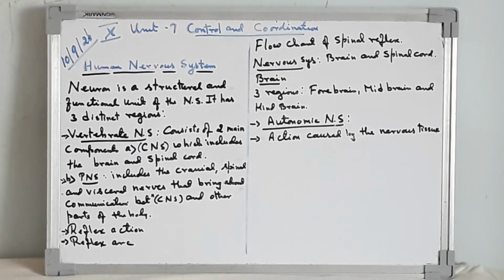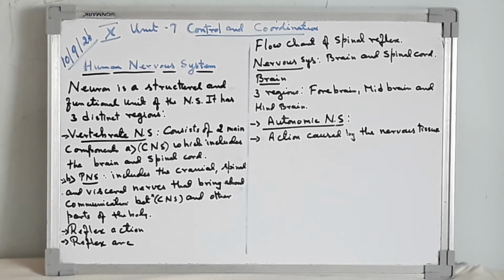Reflex action is an involuntary response to external stimuli without the knowledge of the voluntary center, that is the brain. Or we can also define it as a spontaneous, involuntary and unconscious response to a stimulus. Reflex arc is a connection between the input sensory nerve and the output motor nerve along with the spinal cord. That is, a message from the receptor is relayed by sensory nerves to the spinal cord, which sends the information for response in a motor nerve to the effector, for example, the hand touching a hot object.